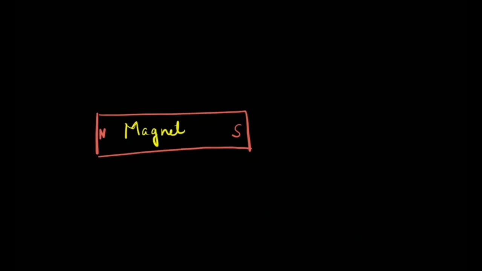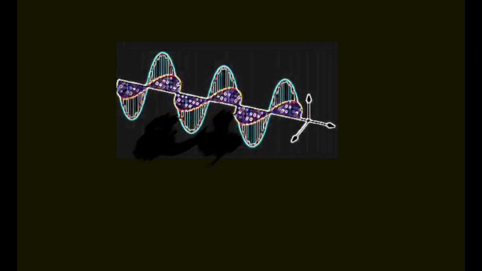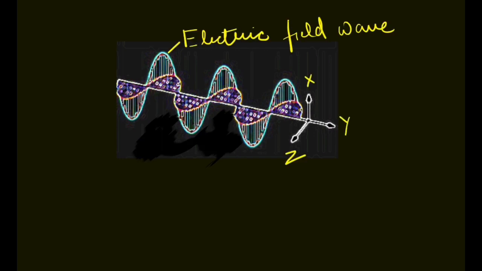Similarly, all magnets have a region around themselves where their influence can be felt, and that region is called the magnetic field. So now that you know what an electric and a magnetic field is, consider these fields in the form of waves. So we have something like this. One of them is an electric field wave and the other is the magnetic field wave. Here you see both the waves are perpendicular to each other. This is how an electromagnetic wave looks.